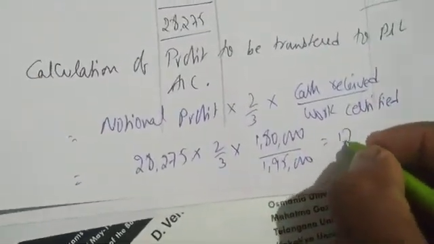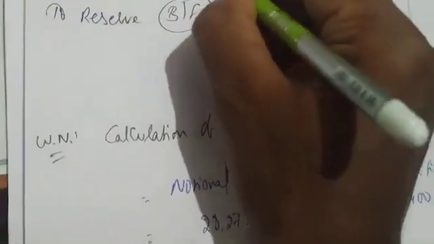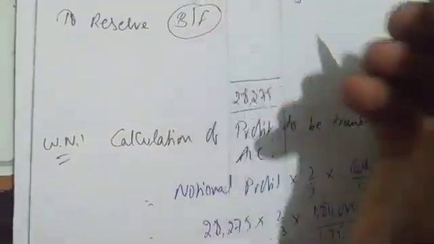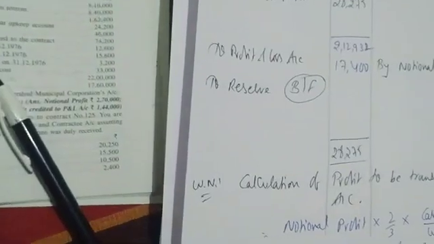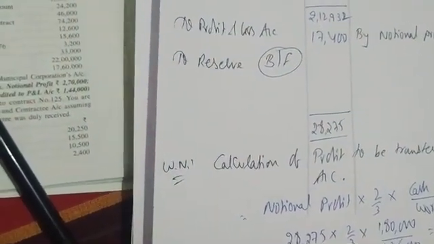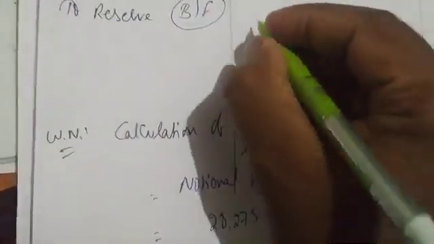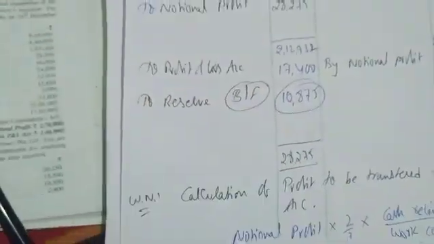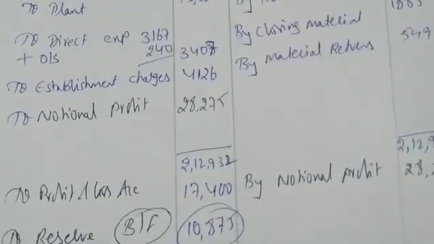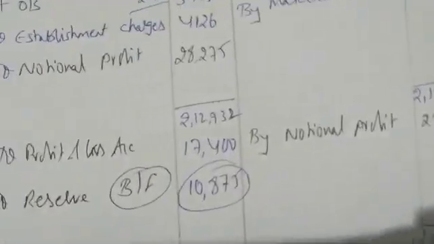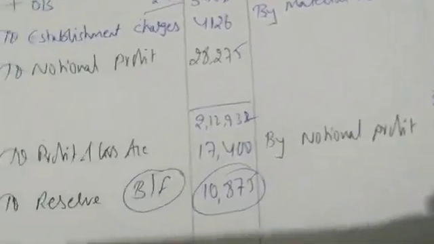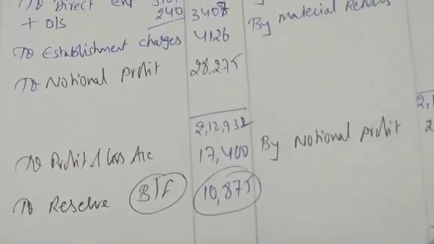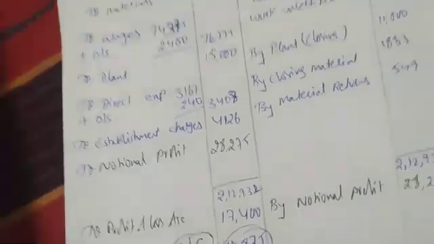17,400 you are getting. So you will transfer 17,400 to the profit and loss account. 28,275 minus 17,400 gives 10,875, transferred to reserve. Done. So simple, easy, right? We have done 3 problems, third one, fifth one and sixth one. Now we will see the 7th one also.